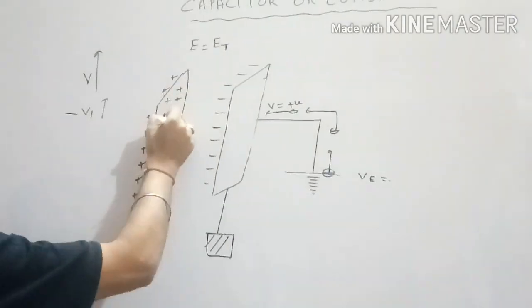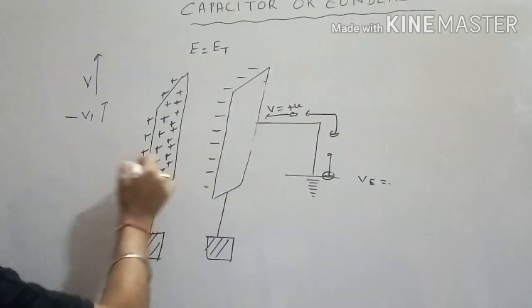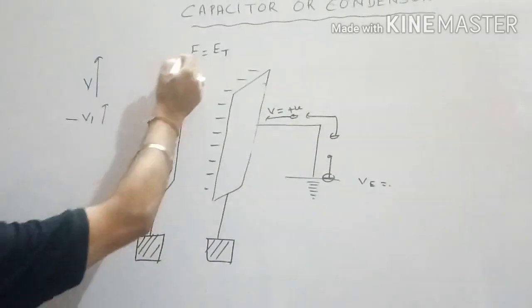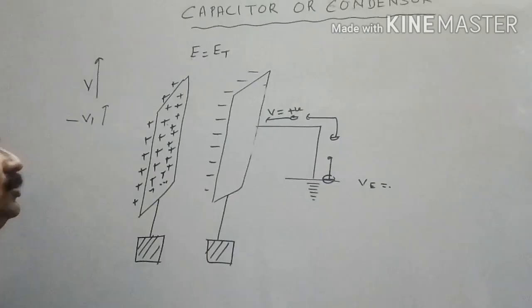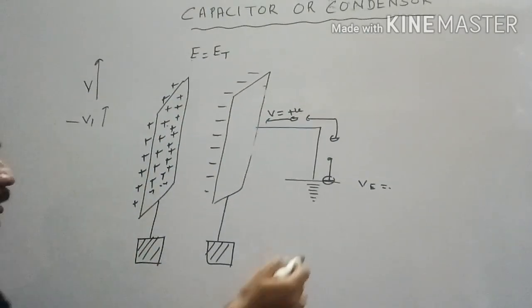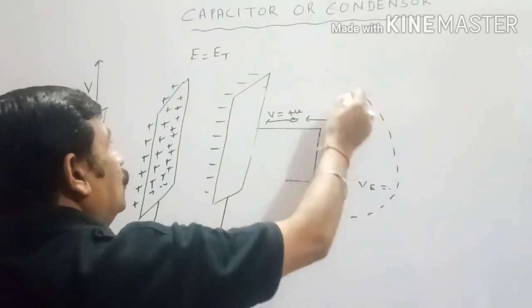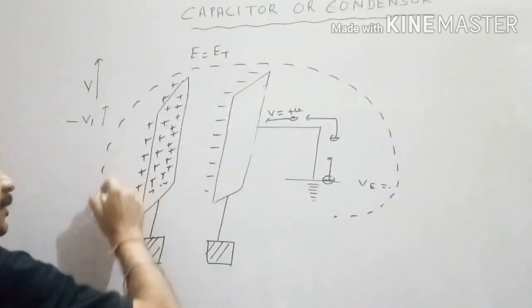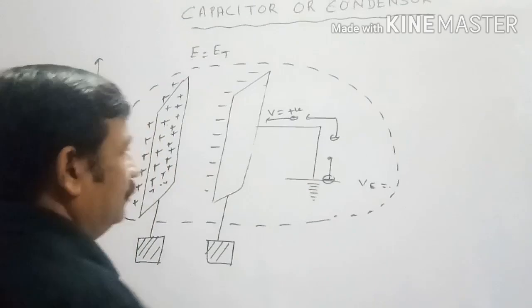So more charge we can provide to increase the voltage till intensity is not going to become threshold phase value or digestion value. This is how a capacitor works, or this is how we design the capacitor.